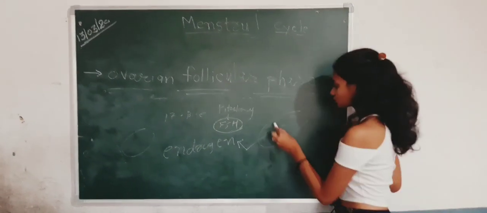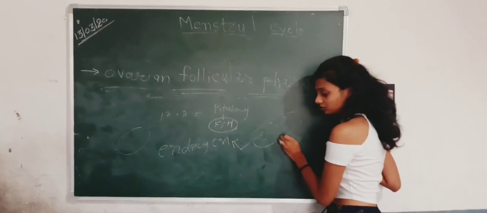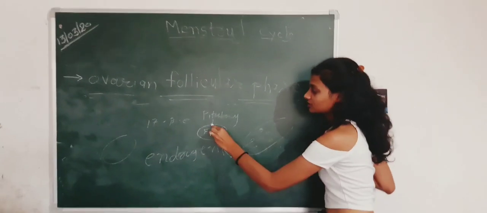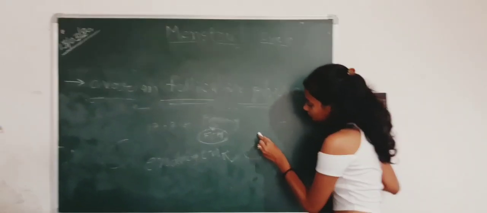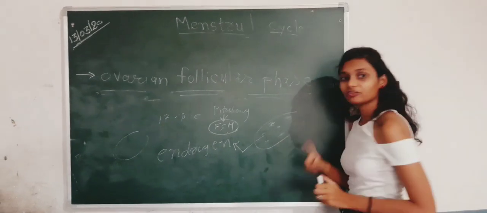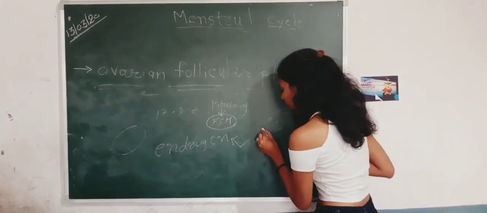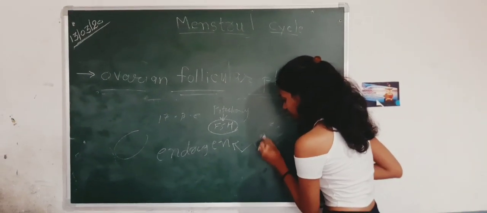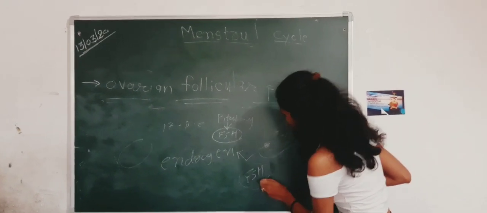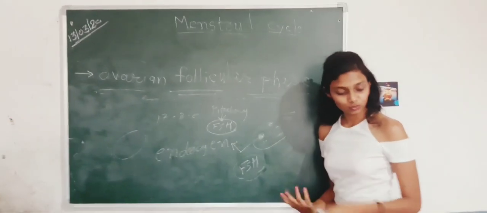Now, there are lots of follicles which need FSH for their growth, but they are not able to get it because the pituitary is not secreting it. That's why they will die. But there will be only one cell which has the most FSH, and it will grow and become the oocyte.